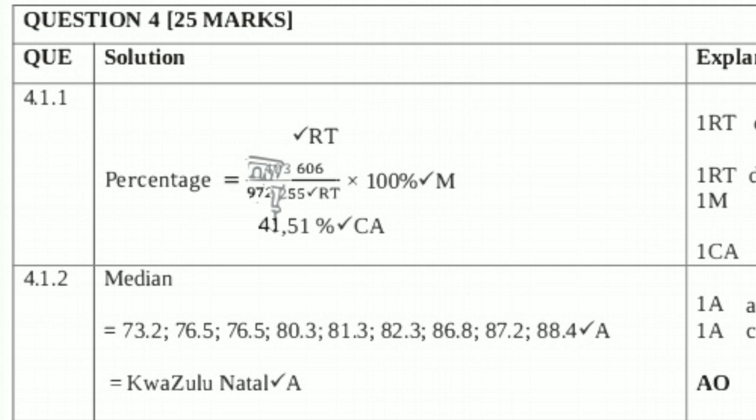1, 2, 3, 4, 5, 6, 7, 8, 9. So there are 9 numbers. How do we find the number that's in the middle? We count 1, 2, 3, 4, 5. We start in an ascending order, then we go in a descending order. We start with 88.4%. 1, 2, 3, 4, 5. When we count, we all meet on 81.3%. The number that's in the middle is 81.3%. So I hope you guys understand.